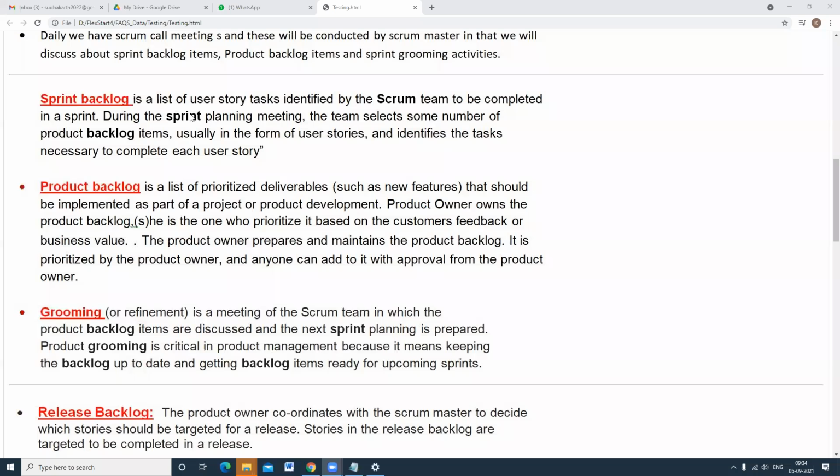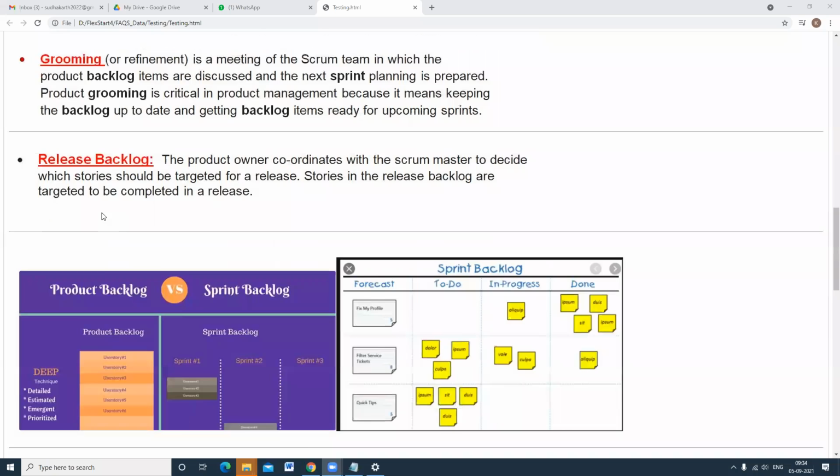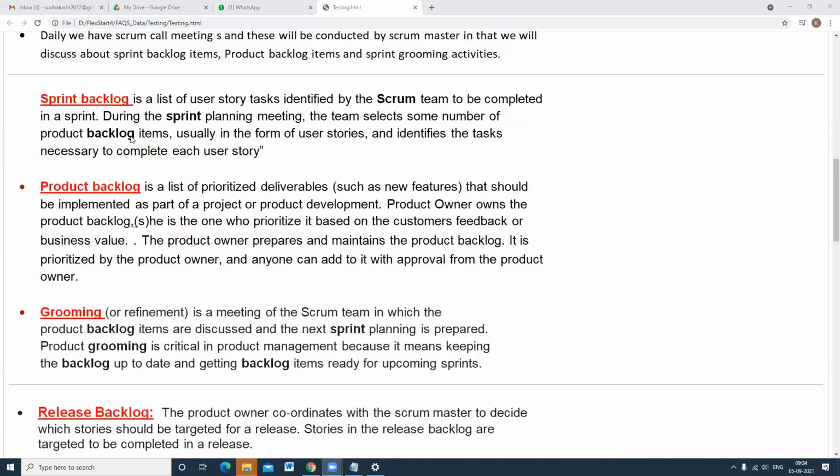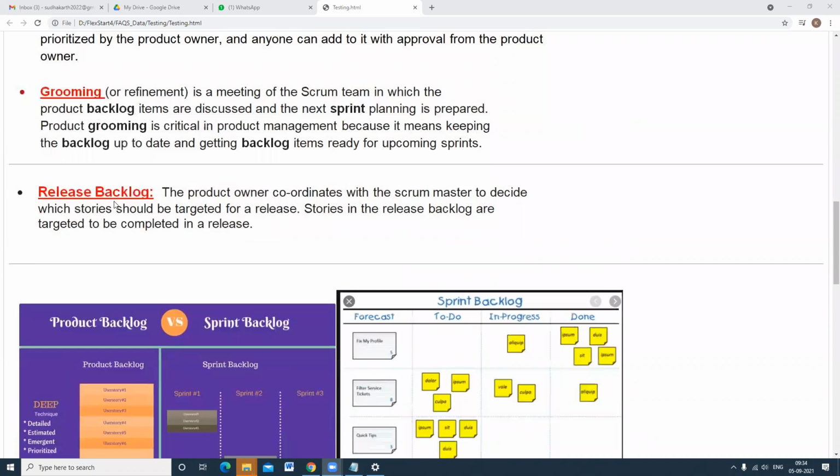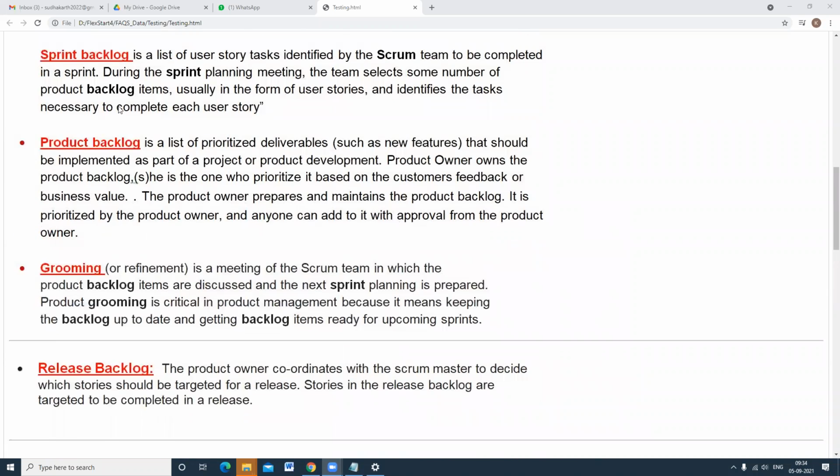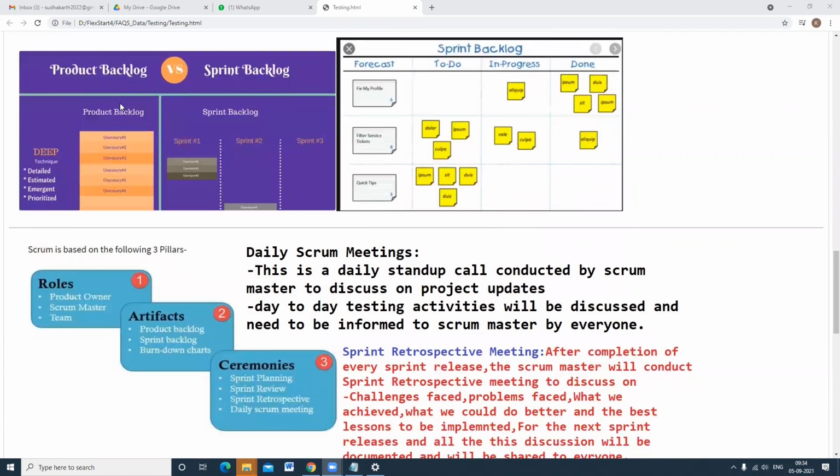So what are these activities? I will tell you, I will come back to this point later. And release backlog items. These 4 updates the Scrum Master will also discuss in that Scrum call meeting. So once your tasks and everything are completed, he will also discuss these activities as well.